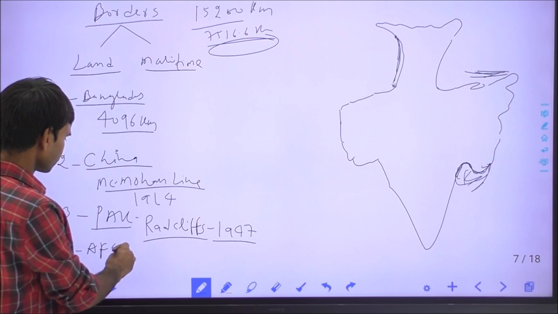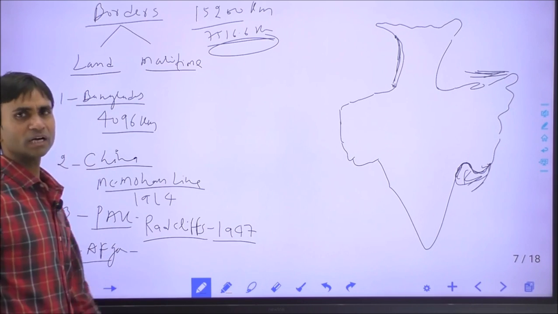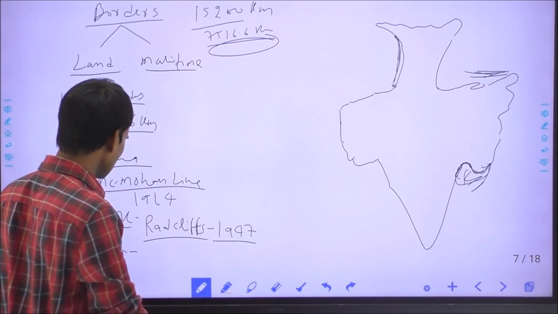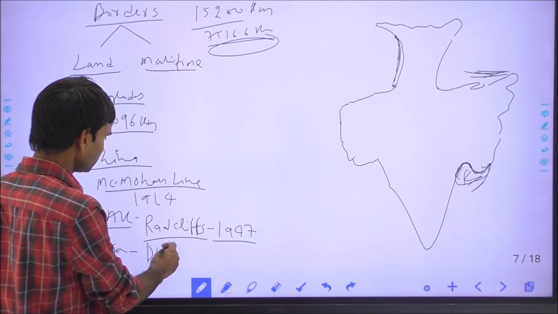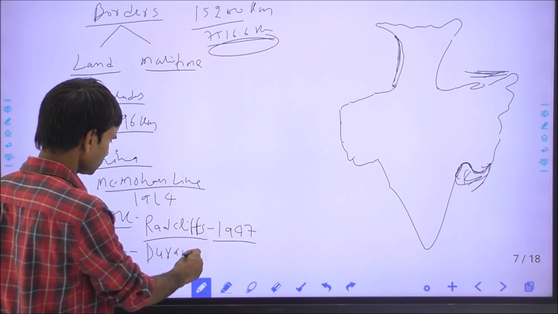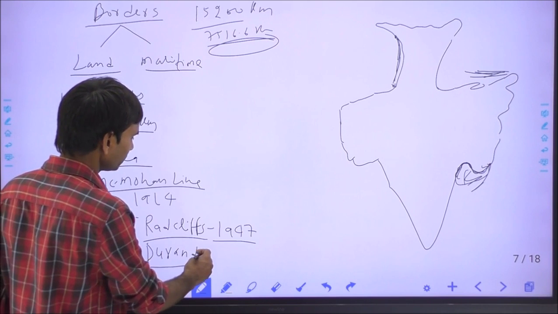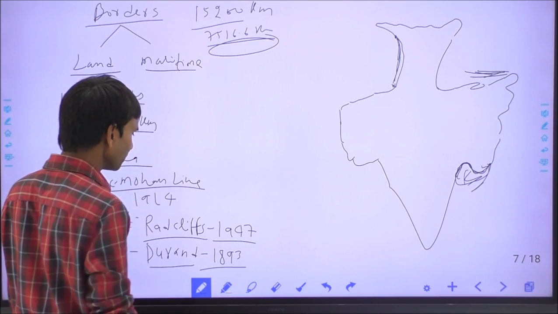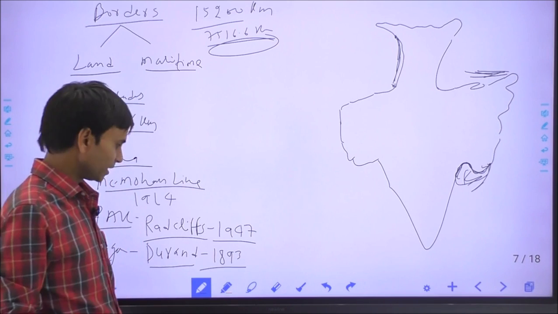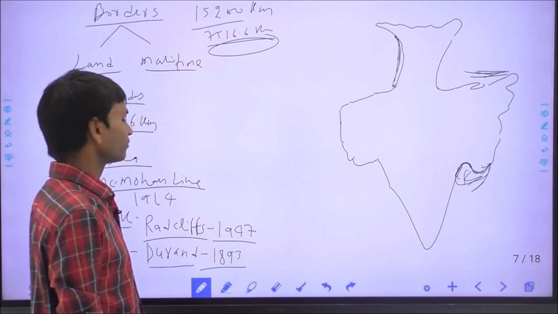Fourth, India's land border with Afghanistan. Before 1947, when India was united, it was called the Durand Line. The Durand Line was drawn in 1893 and came into existence from 1894.